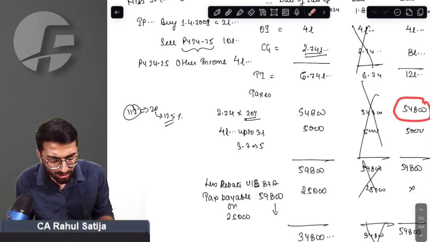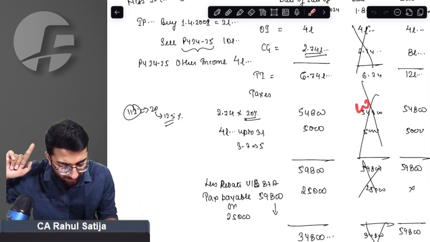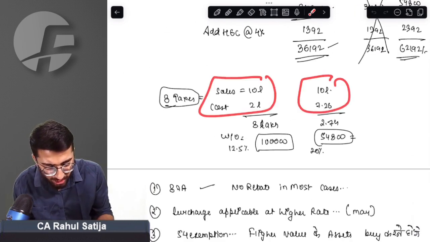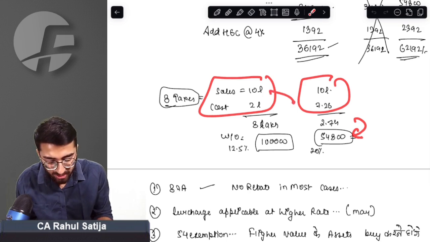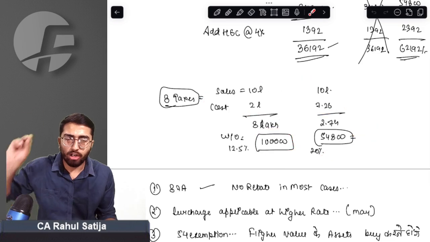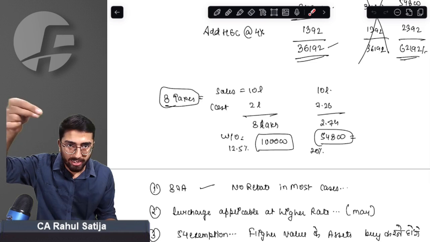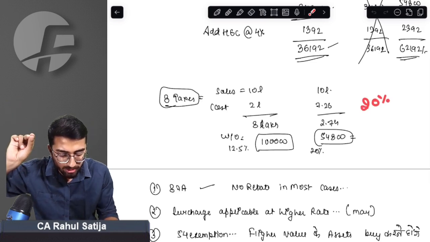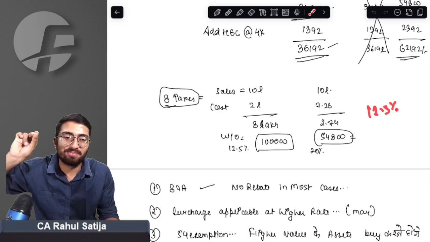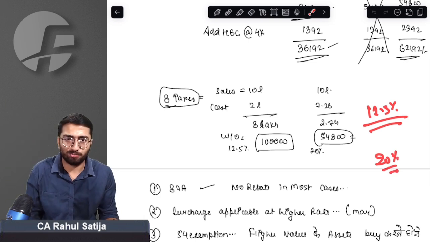Even though your tax liability remains the same, because in the calculation of tax liability you have to check with indexation: with indexation, your tax liability turns out to be 58,000; without indexation, your tax liability turns out to be 1 lakh. Whichever is beneficial, you can take. For immovable property, you just have an option: take 20% with indexation, or 12.5% without indexation as per the new tax rate, whatever is beneficial to you.